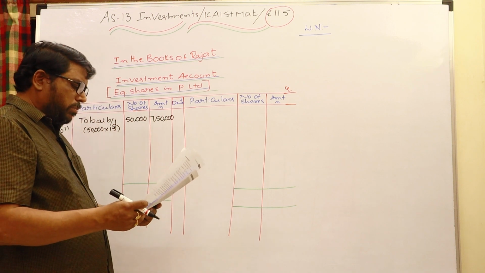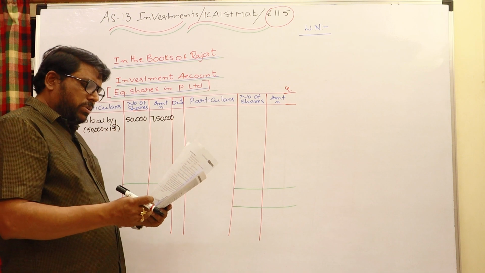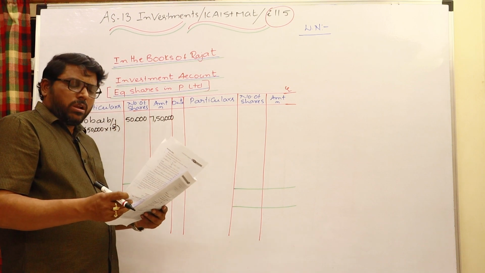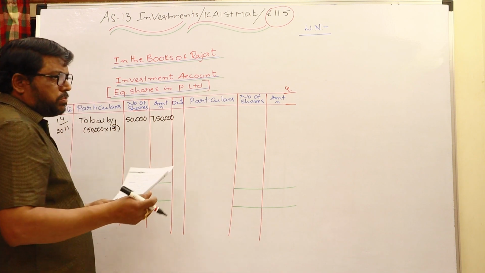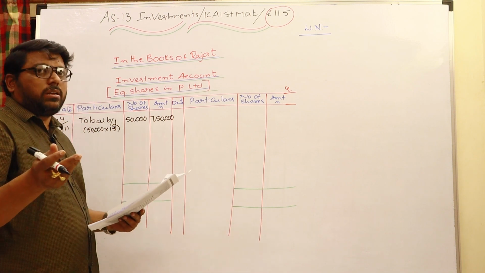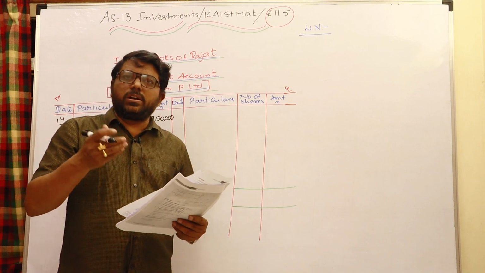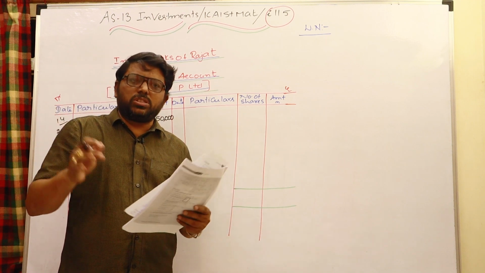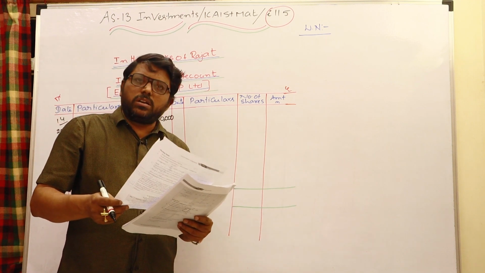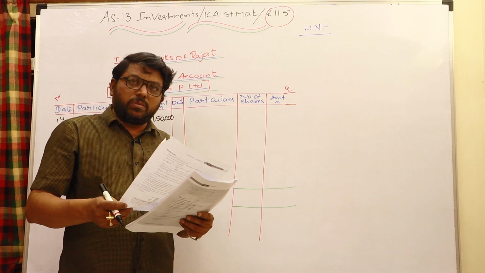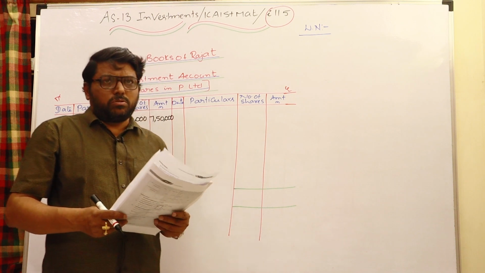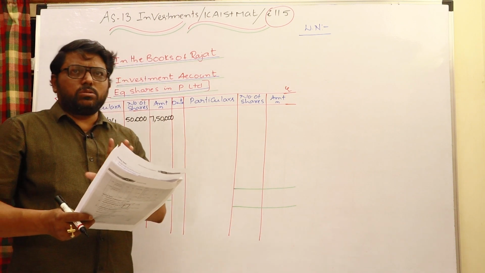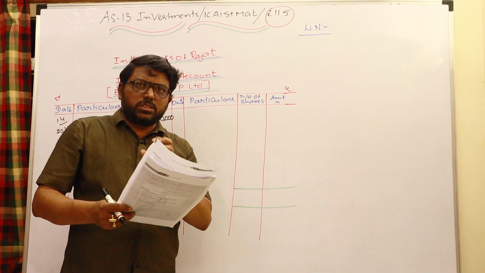Okay, what happened? He provided further information. On 20th June 2011, he purchased 10,000 shares of P Limited in the market at 16 rupees per share. Whenever investments are purchased, as I already said, you will not be given cum and ex words, it is just given as a purchase and sale, because in the case of dividend you cannot see the accrual basis. Only when the right to receive the payment is established can we recognize it. Therefore, no ex and no cum will be there as far as equity shares are concerned.